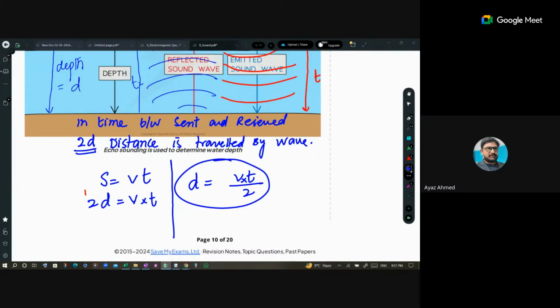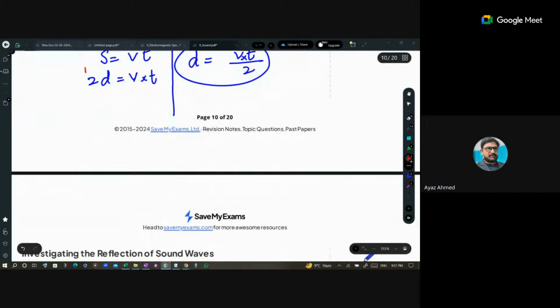This is a very useful equation in reflection of sound. Very, very useful, right? Where there is a word of reflection or echo, don't miss this equation. Multiply speed and time and divide it by 2. So you will get distance traveled.